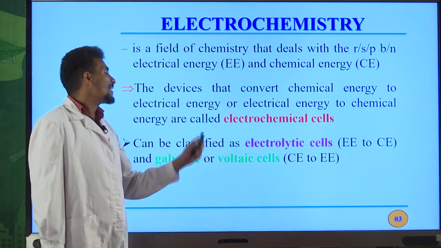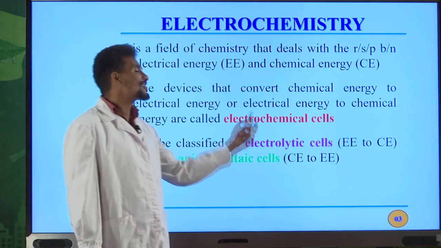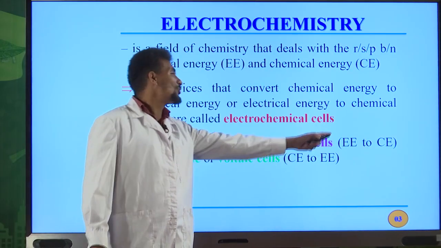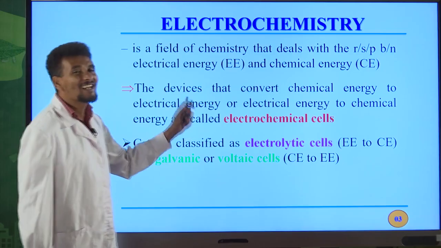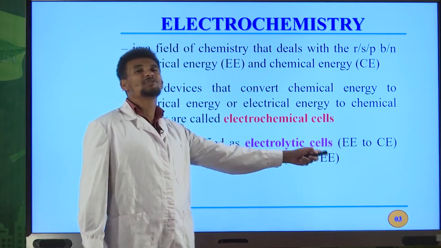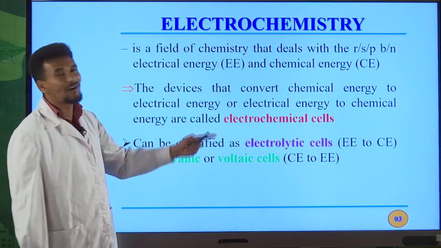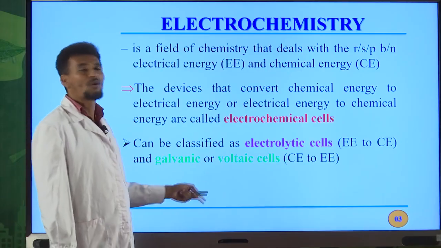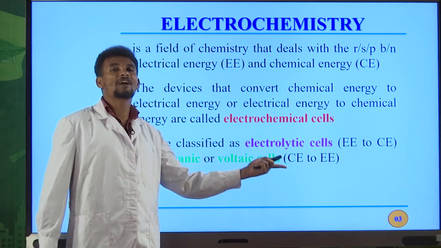And these can be classified as electrolytic cells. Electrolytic cells are devices that convert electrical energy to chemical energy. Another one is the galvanic cell or voltaic cell. This is also a device that converts chemical energy to electrical energy. Therefore, electrochemical cells can be classified as electrolytic cells and galvanic cells, or voltaic cells.